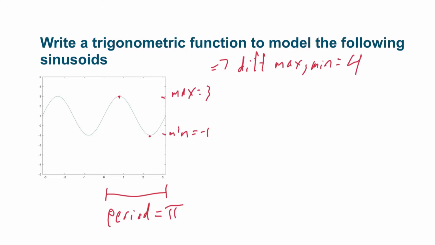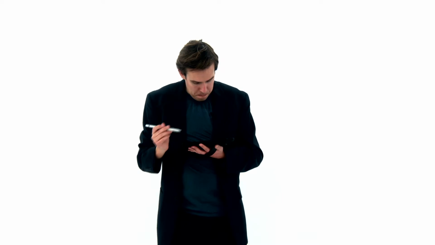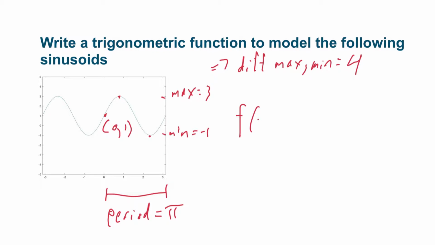And then let's look at one other thing. Let's look at the value when x is equal to 0. I get 1. So my starting point is 1. But the basic picture looks more like sine than cosine. I start somewhere, I grow for a little bit, then I decay, and then I start to grow again. Whereas cosine starts at its maximum value and then just falls off into decaying right away. So what could this be?